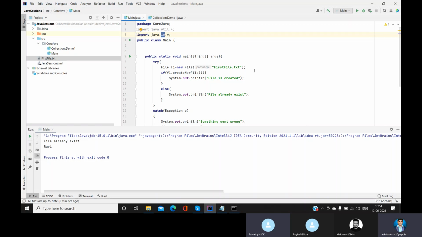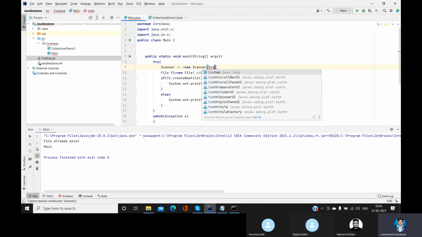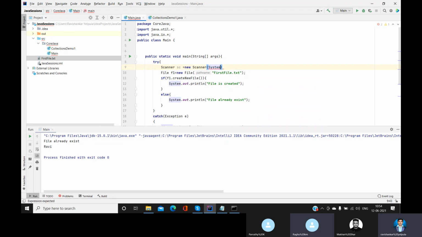Right, absolutely right. Like we have a Scanner class: Scanner sc = new Scanner(System.in). In the same manner, this Scanner, this File, Main, everything is the same. Everything is a class.